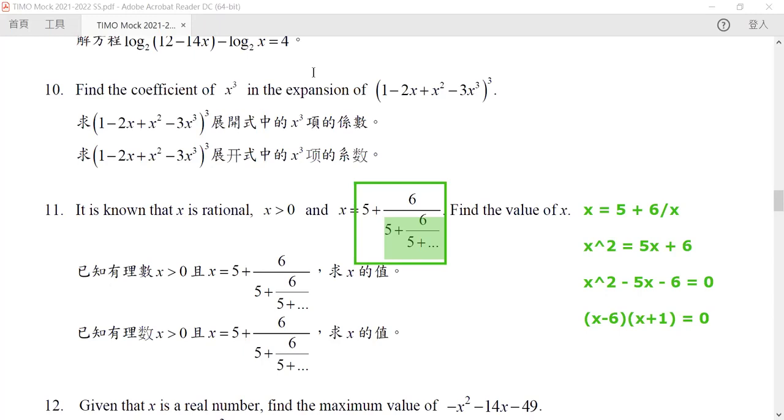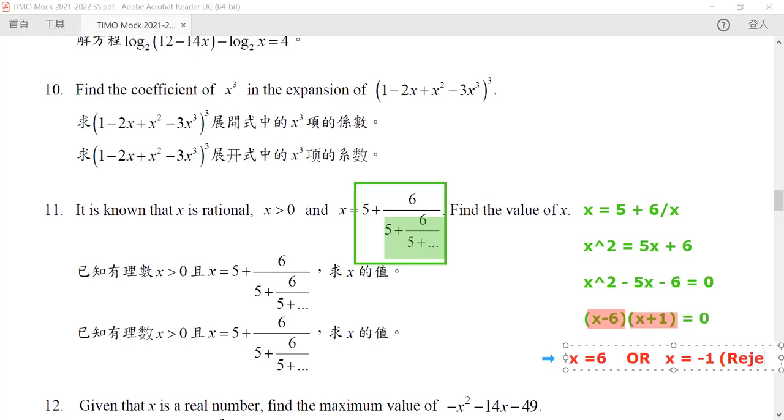Because it is equal to 0, just like other cases for the quadratic equation, we know that one of these factors must be equal to 0. So either x is equal to 6 or x is equal to -1. But x cannot be equal to -1. Why?